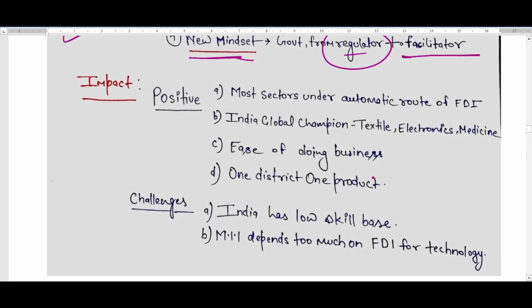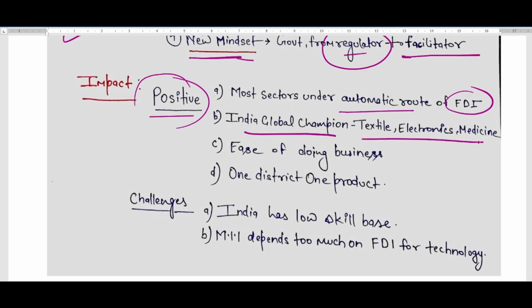If we talk about the impact of the Make in India project, we will first talk about the positive impact. Most sectors are under the automatic route of FDI. It means earlier many sectors out of the 27 were through the government route, so the government has simplified it through the automatic route. Another impact is that India became a global champion in textile, electronics, and medicine, these kinds of sectors. Now ease of doing business, as we have discussed, and ODOP, that is One District One Product, is an outcome or a positive impact of the Make in India project.